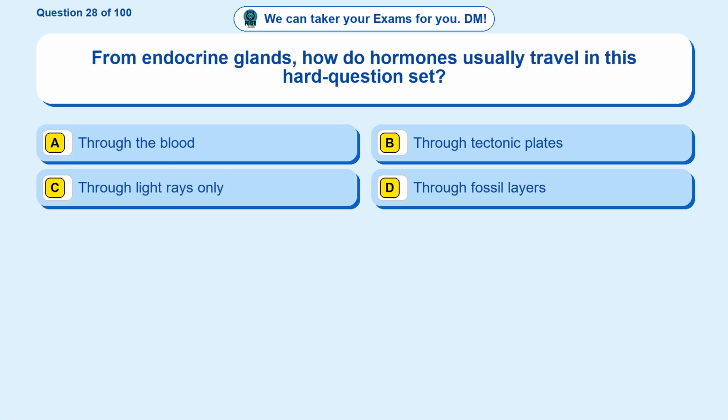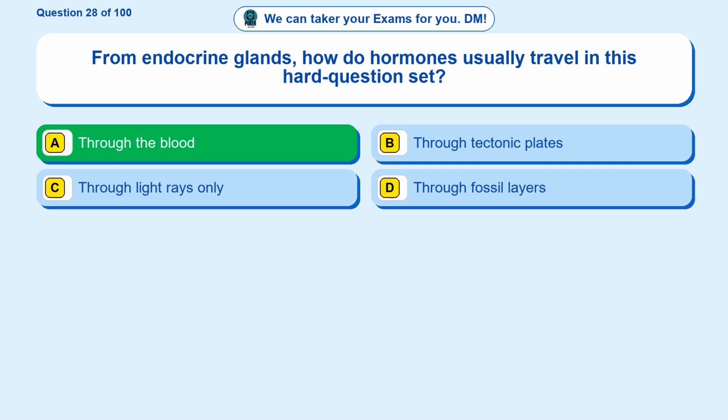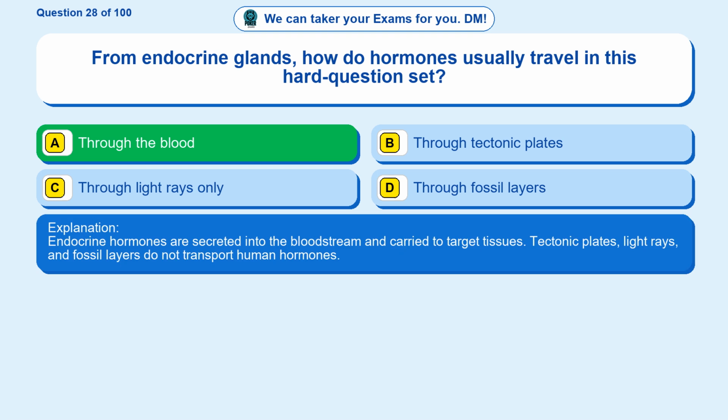Question 28. From endocrine glands, how do hormones usually travel in this hard question set? Option A. Through the blood. Option B. Through tectonic plates. Option C. Through light rays only. Option D. Through fossil layers. The correct answer is option A. Through the blood. Endocrine hormones are secreted into the bloodstream and carried to target tissues. Tectonic plates, light rays, and fossil layers do not transport human hormones.